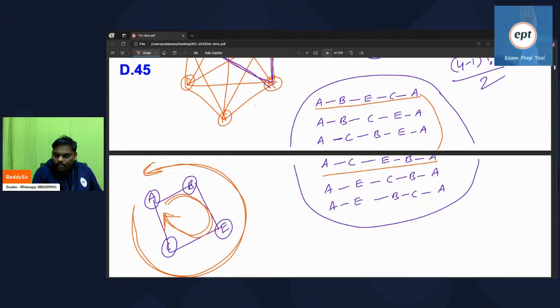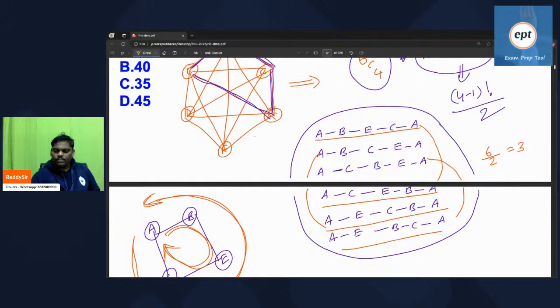Next one, A B C E A. So reverse, if you see, A E C B A. These two are same. Right? In the similar way, these two are same. That is the reason for half. Half is came like this, 6 by 2, so 3. Try to understand.